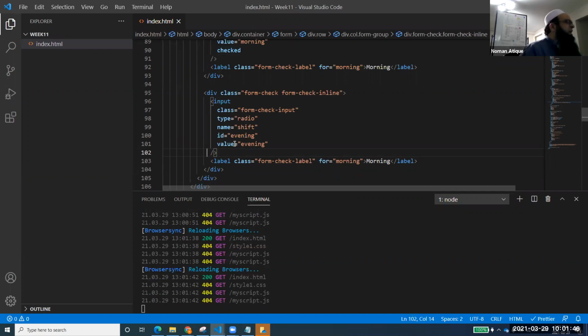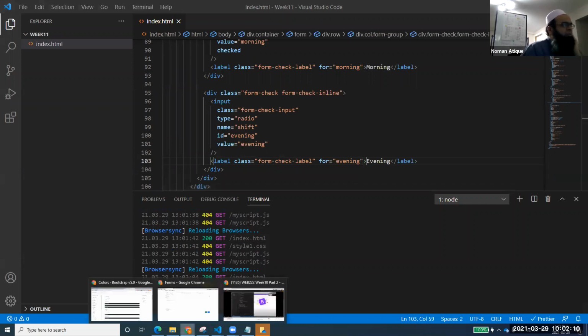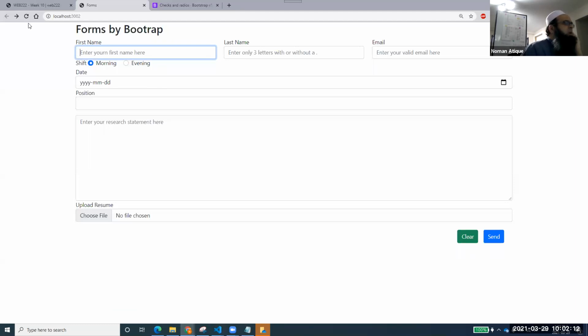Why are we using this value? What importance does this value have? And here also it will be evening. While I'm typing it, can anyone tell me? I'll change this label to evening as well. Evening. Can anyone tell me what this value is, or what role this value will play in a web page? That's a million-dollar question right now.